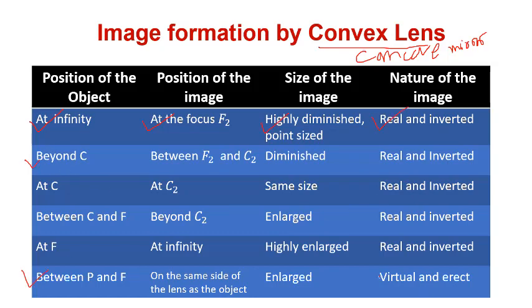And virtual and erect for the last option, between P and F. So for convex lens, we have all the properties similar to the concave mirror. Only the thing is, in a lens, the image is formed on this side.